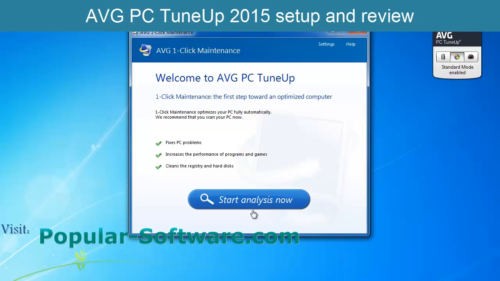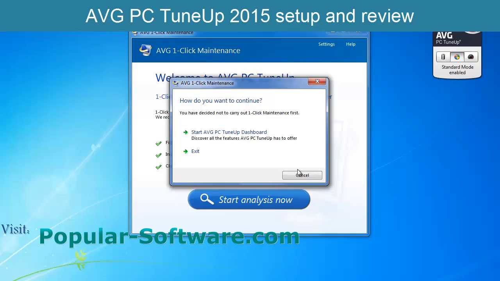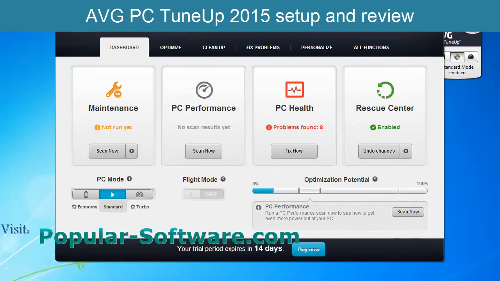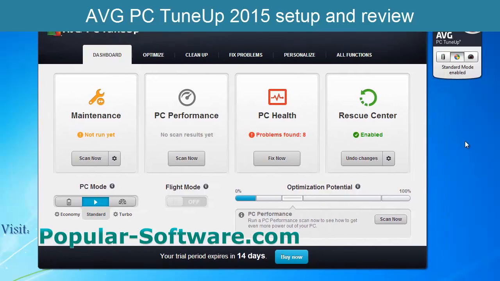Okay, you can go to start analyze system now, or you can close this and go to dashboard. Okay, here we go. You have maintain PC, performance, PC health, rescue center. PC mode is standard, economy or turbo. I will show you how to fix or try to fix or speed up your system. Go to scan now.